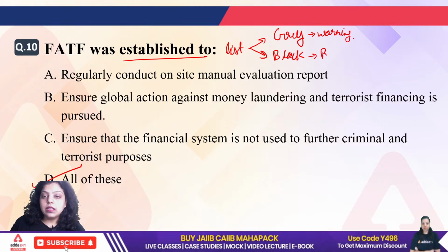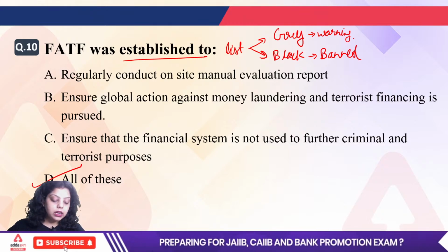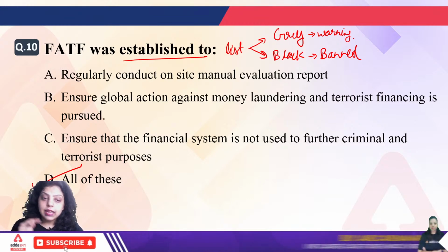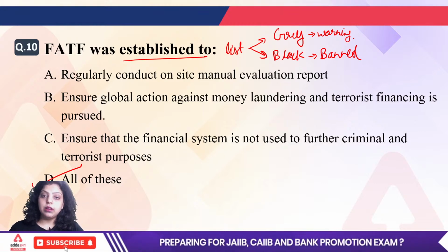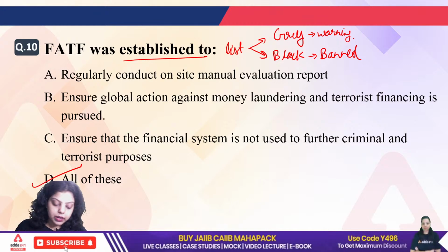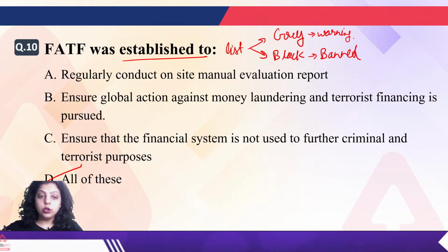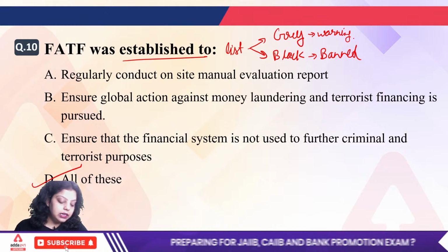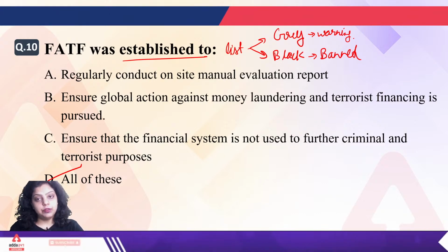Now blacklist is for the countries which are banned from the international financial system. So when you are in the gray list and still you are not controlling your terrorism financing and money laundering, in that situation, after a certain period of time, FATF will list that particular country in the blacklist. And when you become blacklisted, it means simply that you cannot participate in the international financial system. So these are the lists of countries which are given by the FATF.